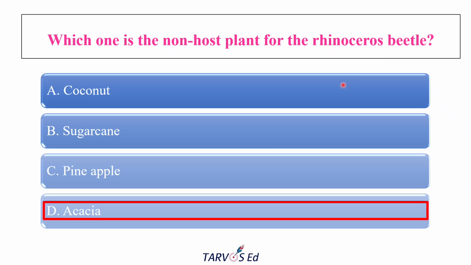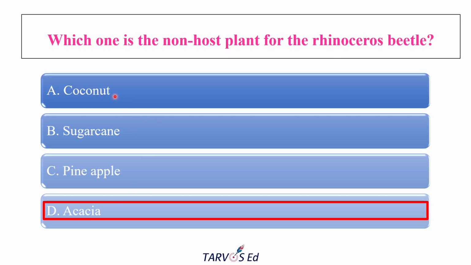But acacia is a dicot tree. It doesn't support the breeding or feeding of the rhinoceros beetle, so it is a non-host. That's why acacia can be used as a barrier in the coconut garden, which is sometimes recommended by many people.